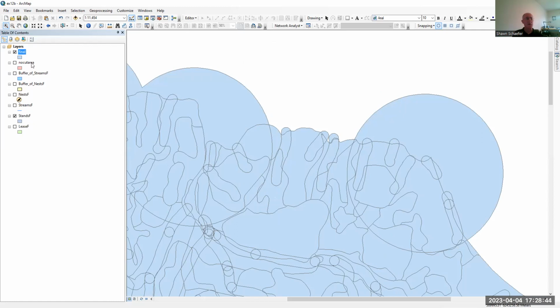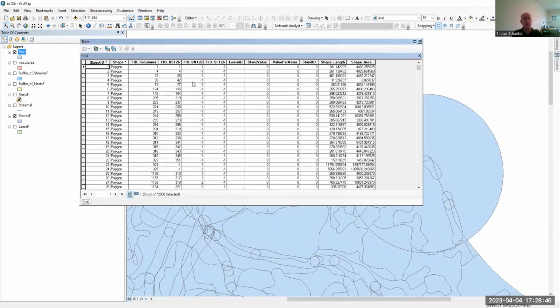This is all in one attribute table now. What you can see here is we have the different FIDs listed. Since we selected all, it created one for every one of the different objects that we were considering. You can see that these two here are from the goshawk's nest. They're both -1.